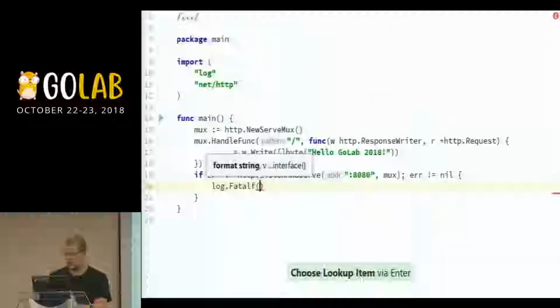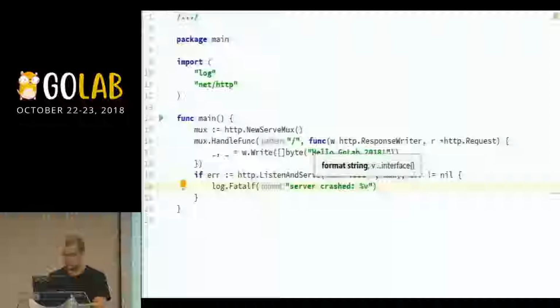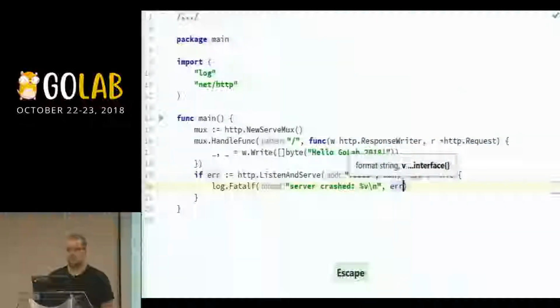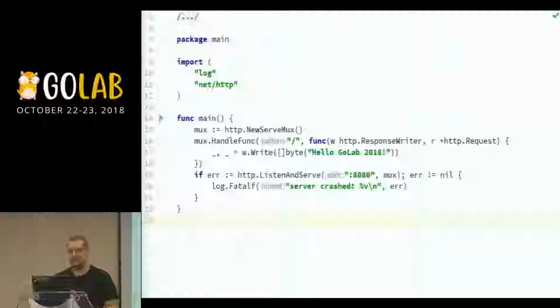We want to handle the error in a more explicit way, so we say our server crashed with this message, with a new line at the end, and that's our error handling. So with 6 lines of code, we have an HTTP server running now, right? That's the hello world of HTTP servers.